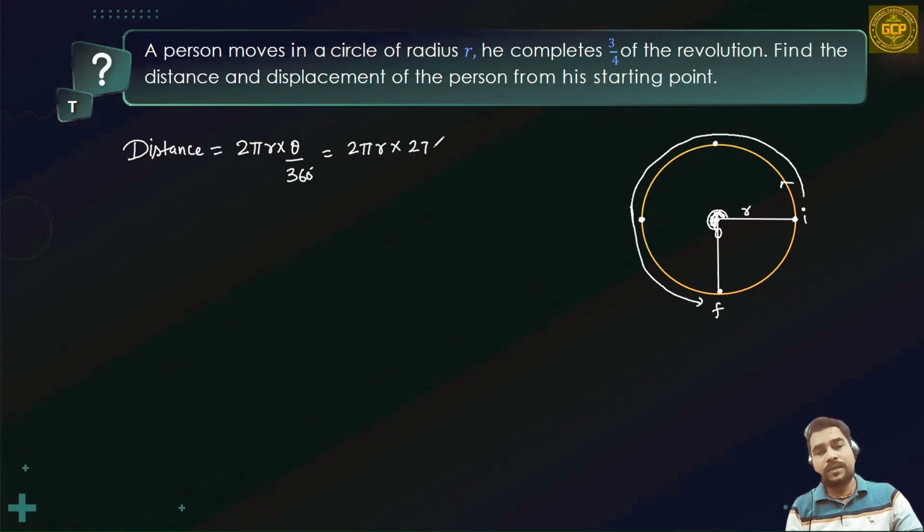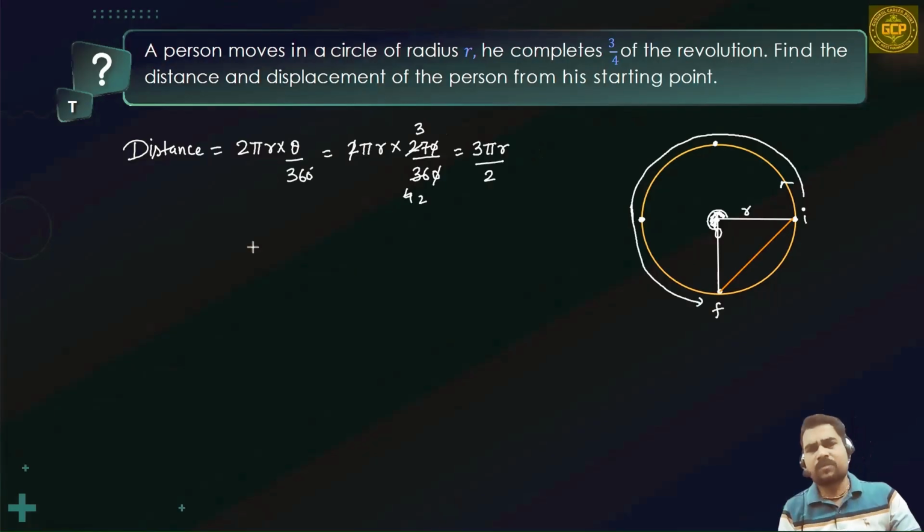So 270 upon 360. 0, 0 get cancelled. 9 3s are 27. 9 4s are 36. 9 2s are 18, 2 2s are 4. So eventually I am getting 3 pi r upon 2 as my distance. Now, in this second part, they were interested in displacement. So let's figure out its displacement. So this length is going to be its displacement, because obviously this is the shortest path.